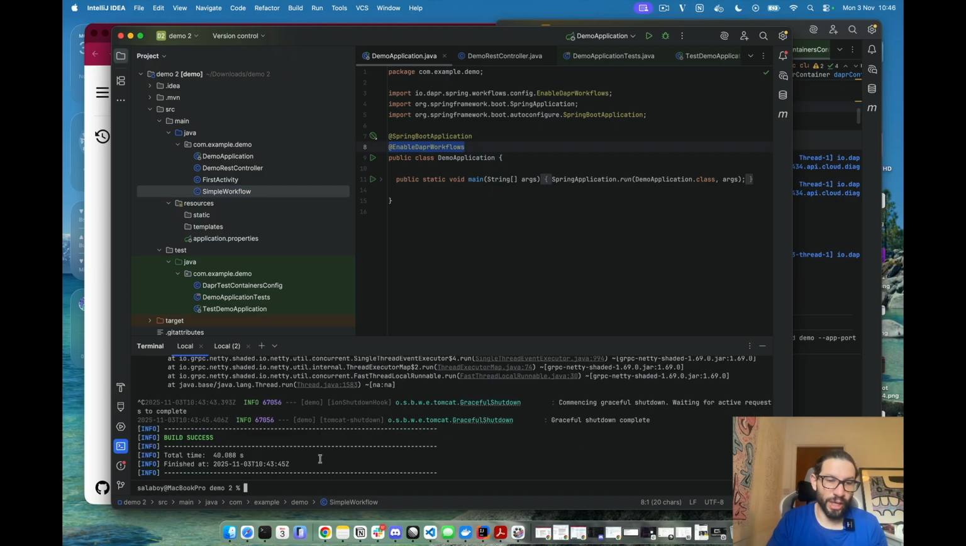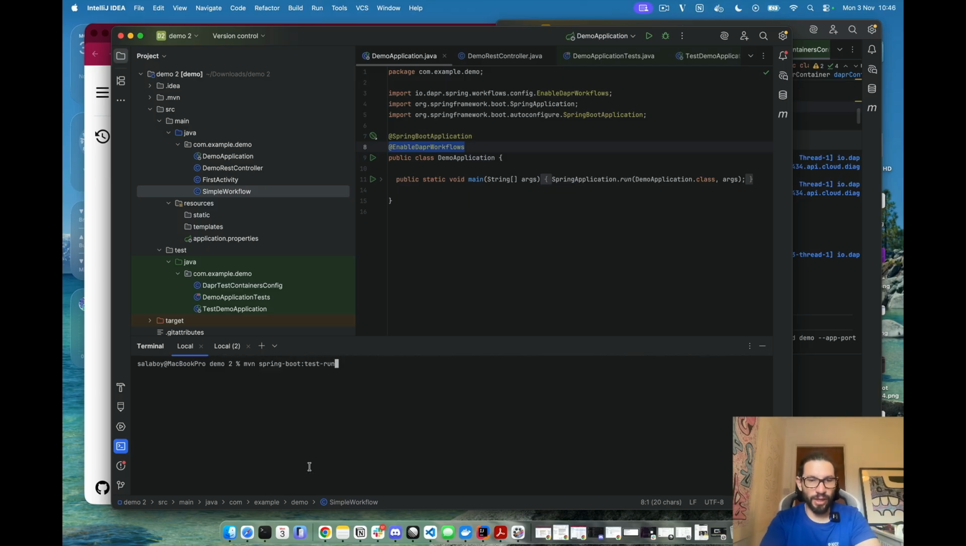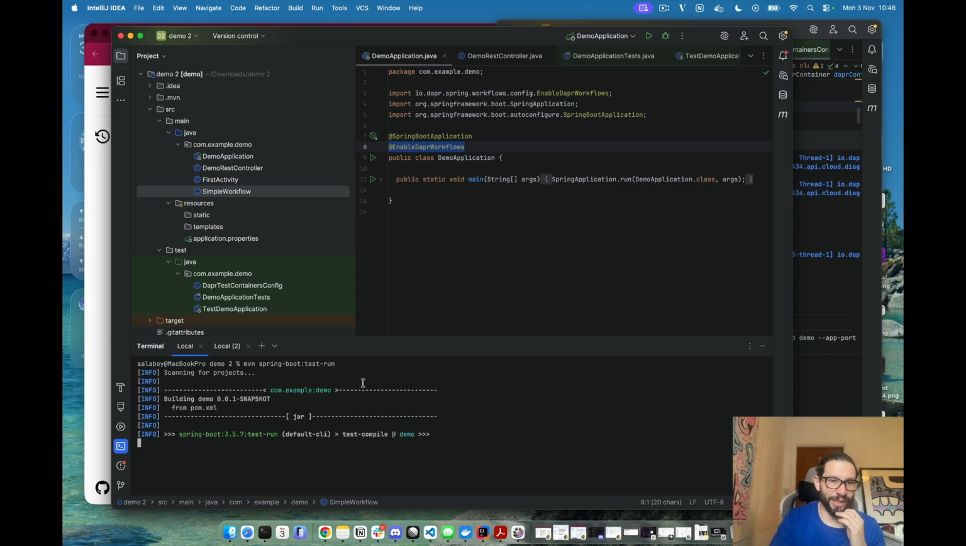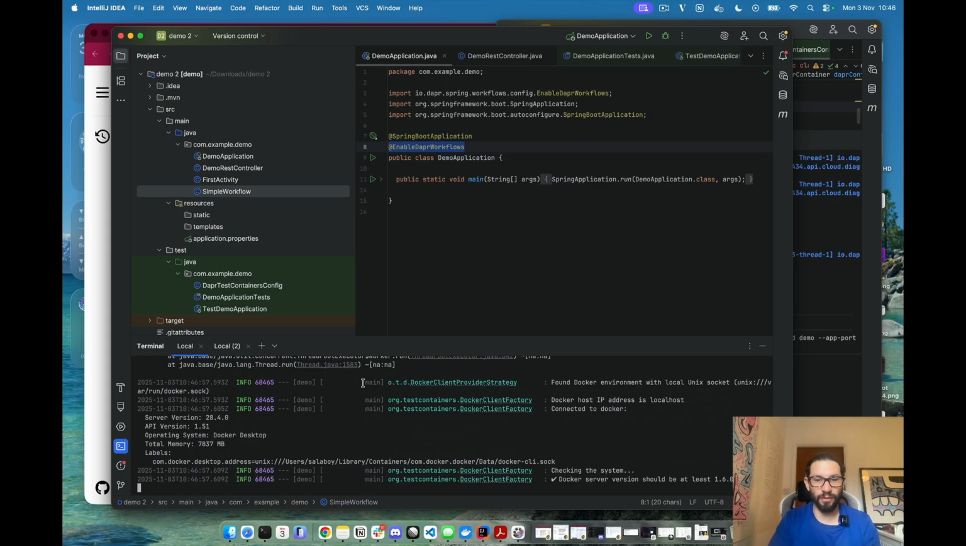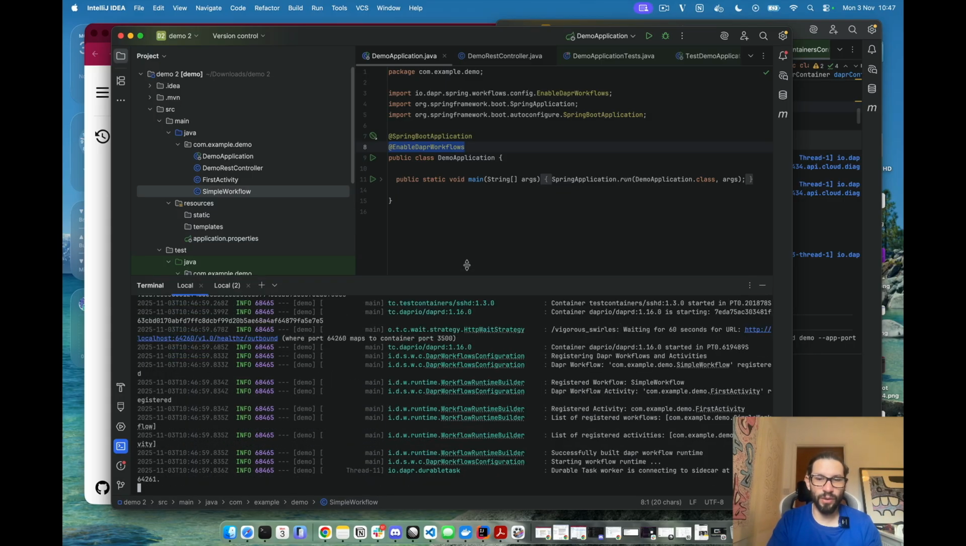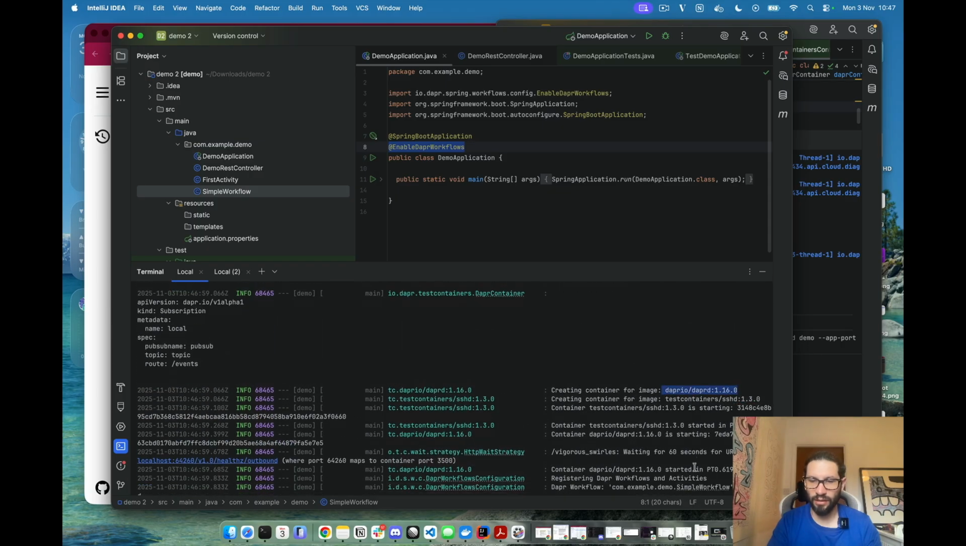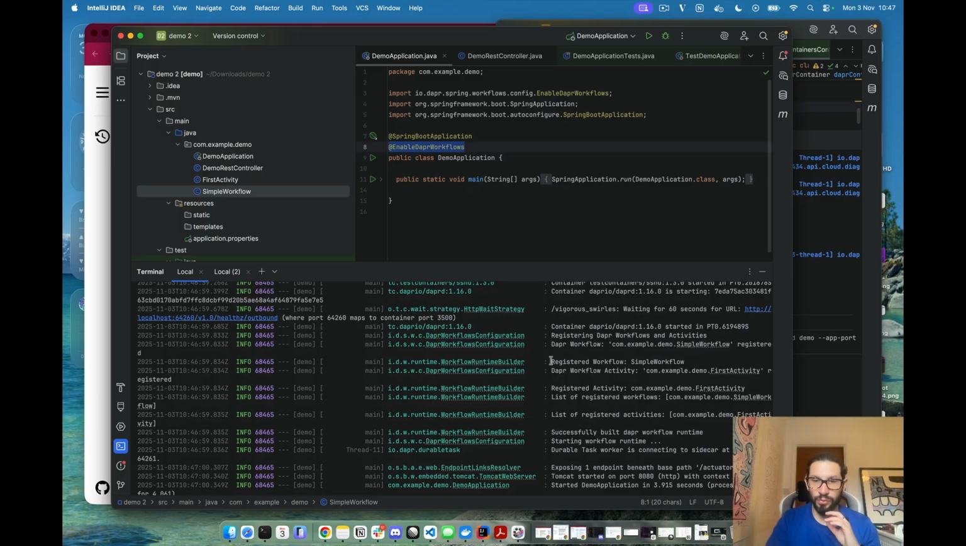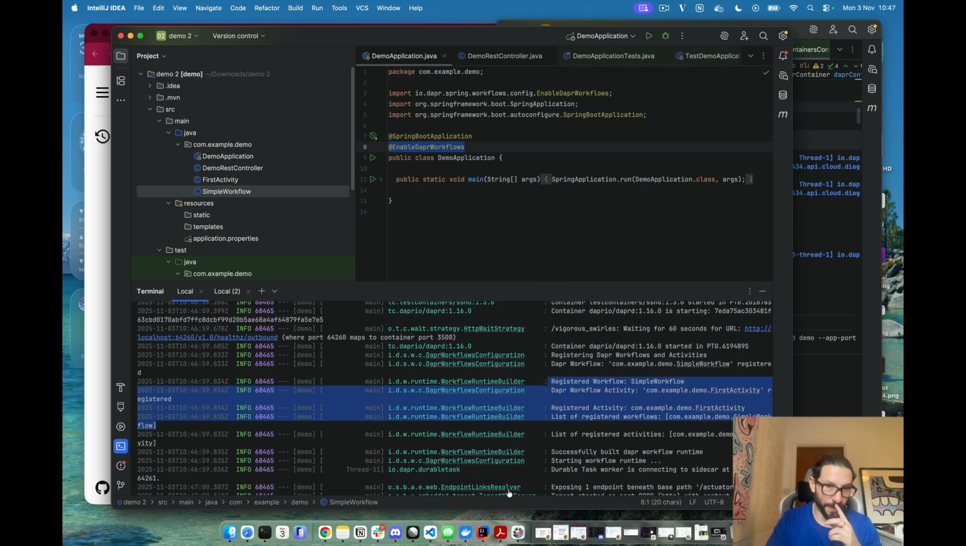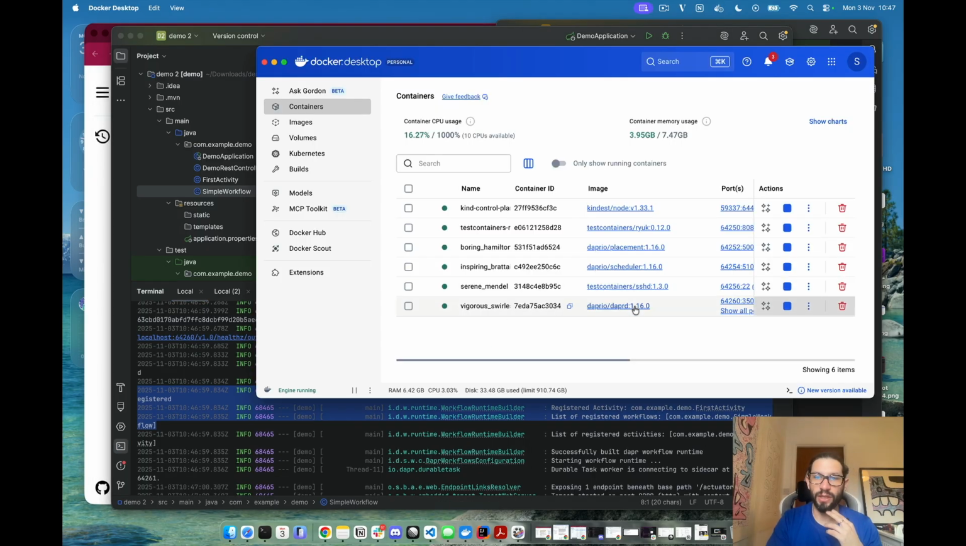So finally, what we can do now, instead of doing mvn spring-boot:run, we need to do test run. So it uses the test configuration to start the application. And we can test now if the endpoint works. So let's check that out. You can see now that Testcontainers is starting a bunch of containers like the Dapr sidecar and a bunch of other things. And also it's registering the workflows and the activities that I've created inside my application there. You can check the containers here. You see the Dapr sidecar was started, the scheduler and the placement were also started, and everything is wired together for it to work.